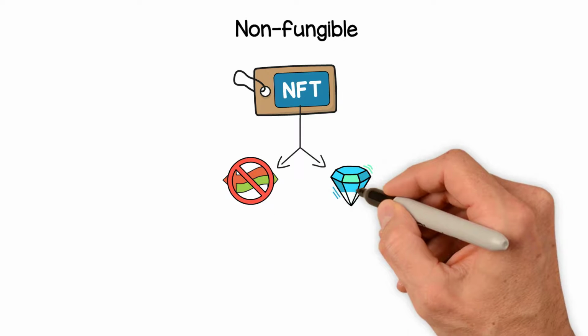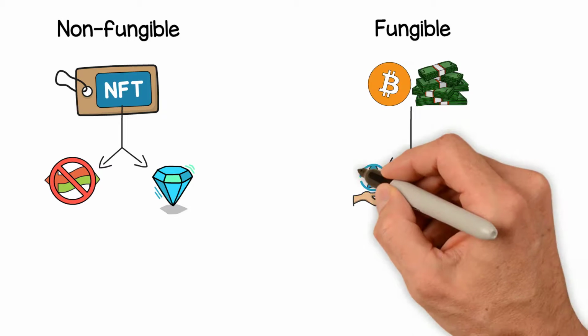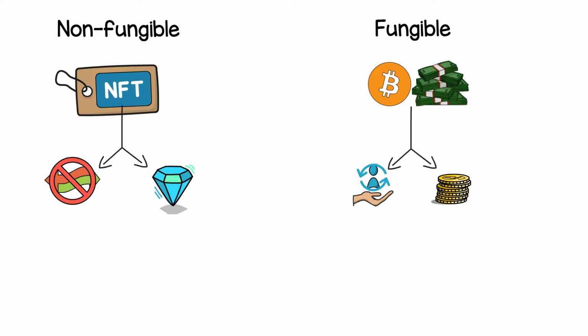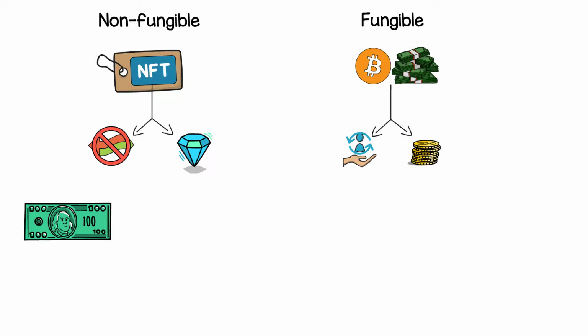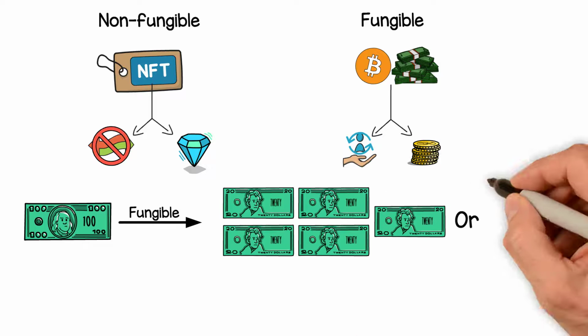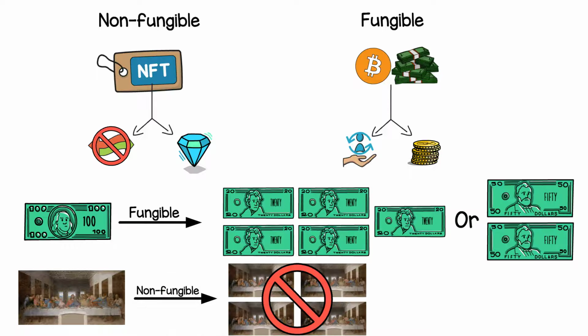by a specific person. On the other hand, fungible tokens are interchangeable and can be divided into smaller units to form the same value. For example, a $100 bill is fungible as you can exchange it with 5 $20 bills or 2 $50 bills. But the painting of the Last Supper is non-fungible as it cannot be generated in bulk. Even if it is copied, it will not be authentic.